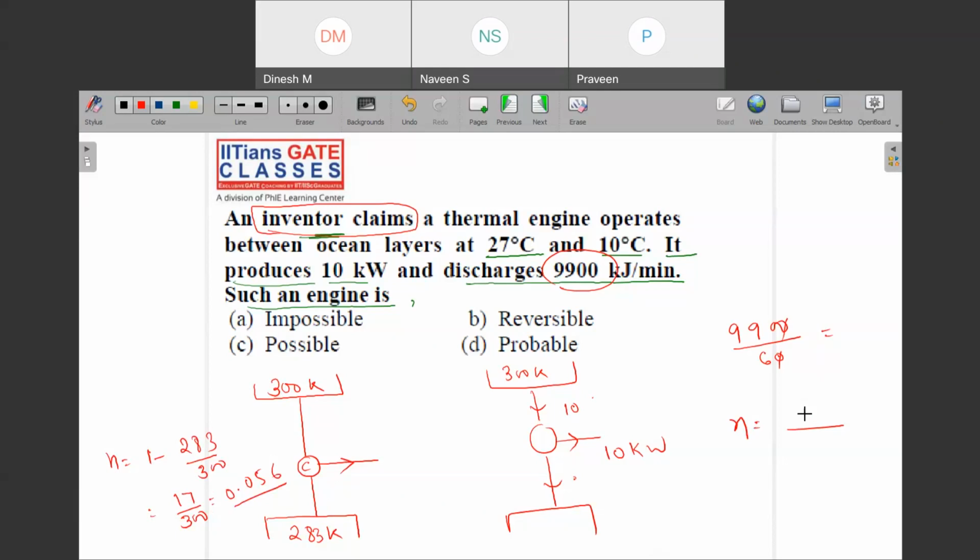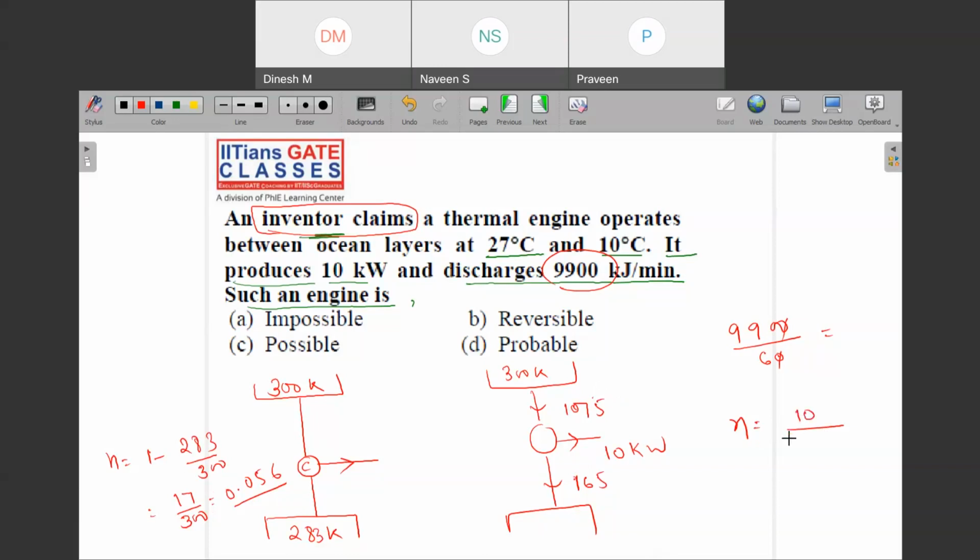First you will have to find out 990 by 6. This is 165, right? So this is 10, this is 165, so this must be 175. So the efficiency will be what?